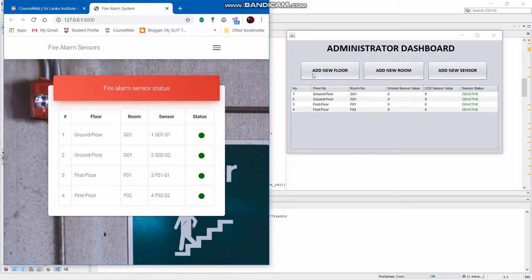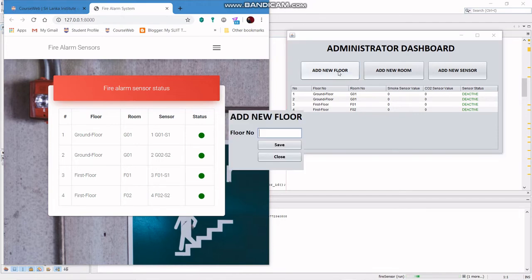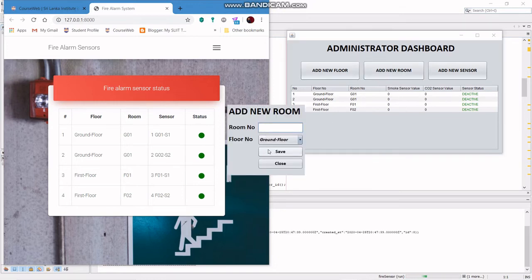For example, I'll show you how to add things. Let me add a new floor, let's say second floor, and save it. Then add a new room, selecting the second floor, let's say room S01. Save.